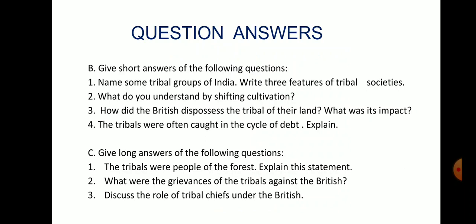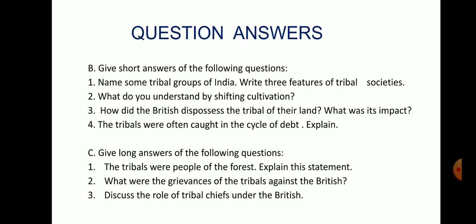And the features of tribal societies are: they depended upon the forest, they gathered forest produce, hunted animals and practiced shifting cultivation. What do you understand by shifting cultivation? In shifting cultivation, a plot of land is cleared by cutting down or felling trees. Trees are burned over there, and ashes are left to mix within the soil to increase its fertility. Then the land is cultivated.